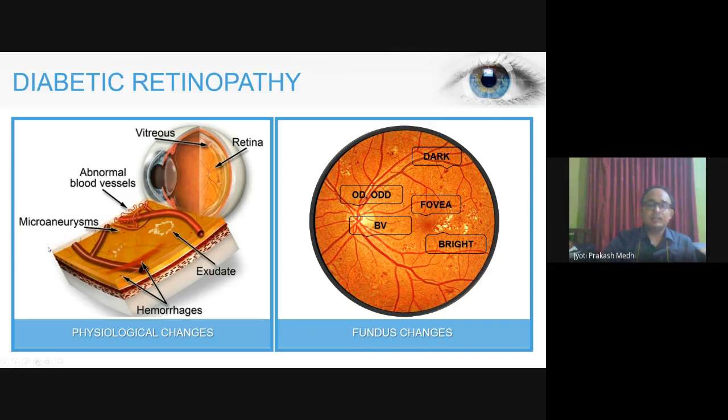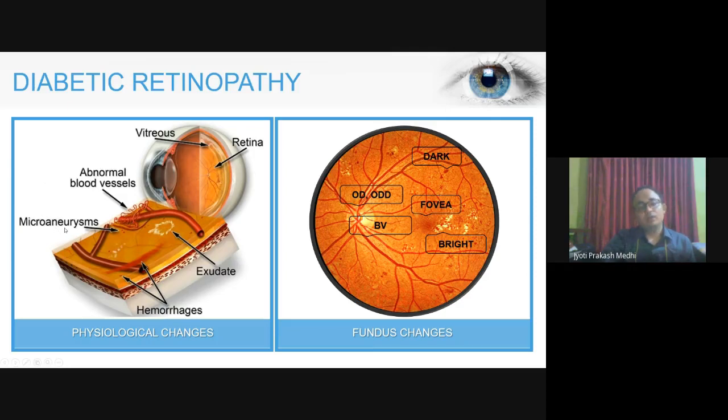As you can see, these are the fundus changes. These dark portions represent the hemorrhages. These brighter portions represent the bright regions or exudates. Along with exudates, there are other bright abnormalities called cotton wool spots, or soft exudates.